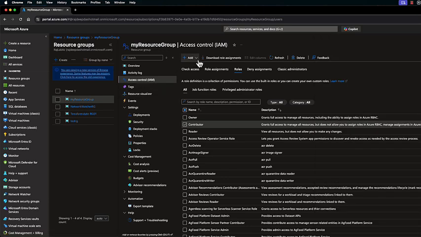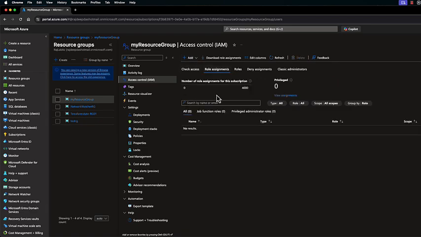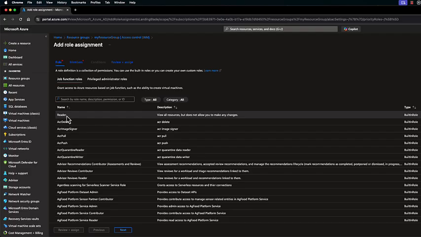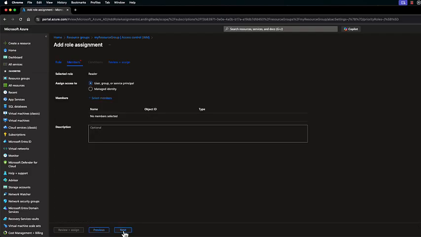Now, how do you add a role assignment? You can click on the role assignment tabs, click on add, and click on add a role assignment. You can select which role you want to give to a particular user. Select that, click on next, and then you can select a user or a group of users. Say I will click on select members, search the name of the user with an email address or by name.